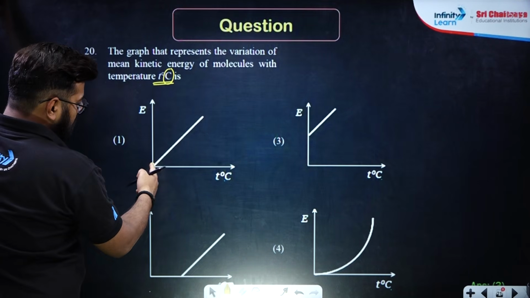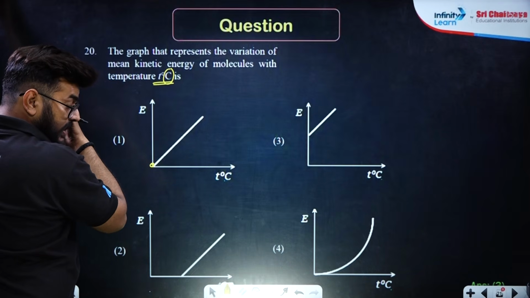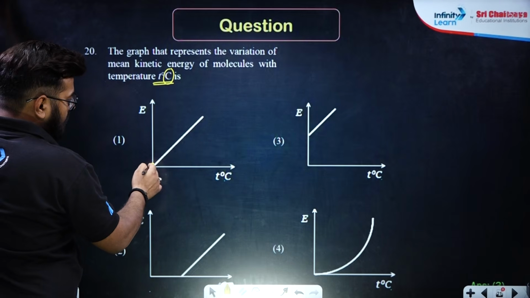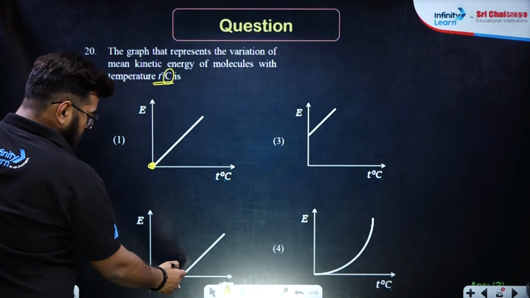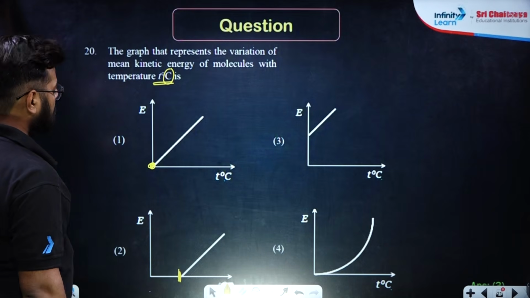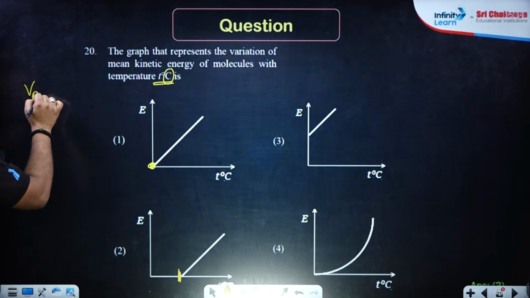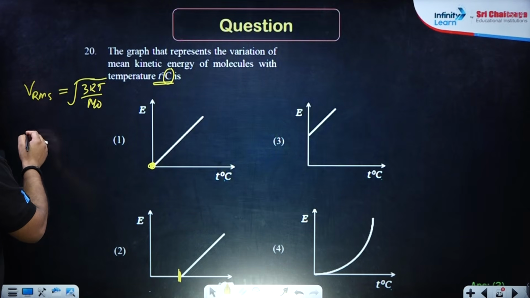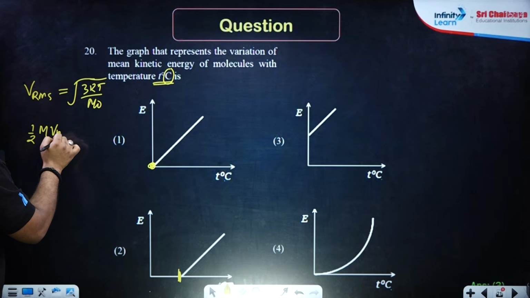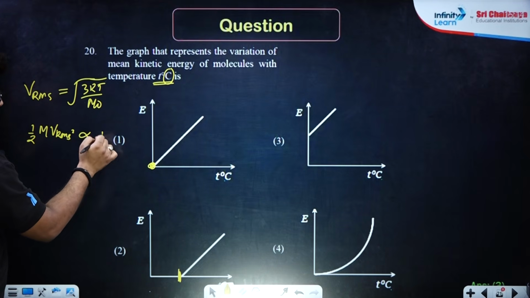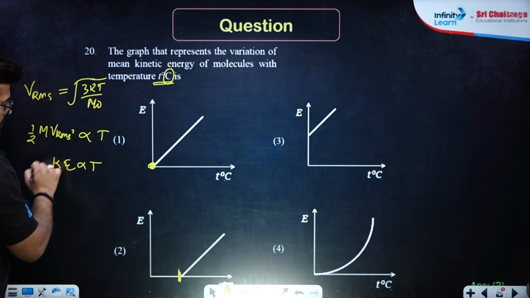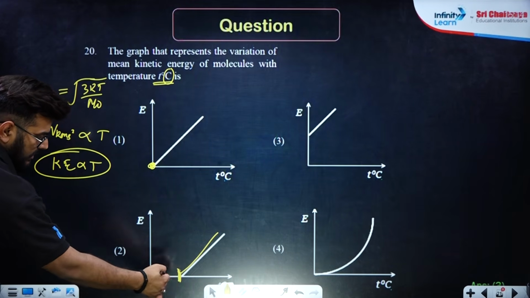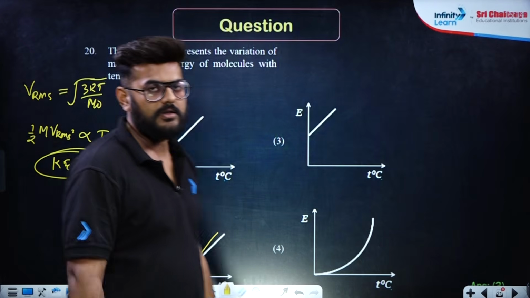So when it is 0, the energy shouldn't be 0. When the temperature is 0, basically the line where the x-axis is cutting, that shouldn't be over here. Am I clear? So it should be at this point. And moreover, the RMS speed over here is under root of 3RT upon m naught, correct? So the mean kinetic energy will be half of m into V RMS whole square. That means K will be directly proportional to temperature. So based on that also, there will be a straight line, not a curved one, and at 0 it should have some energy. Option number 2 is the right answer over here.